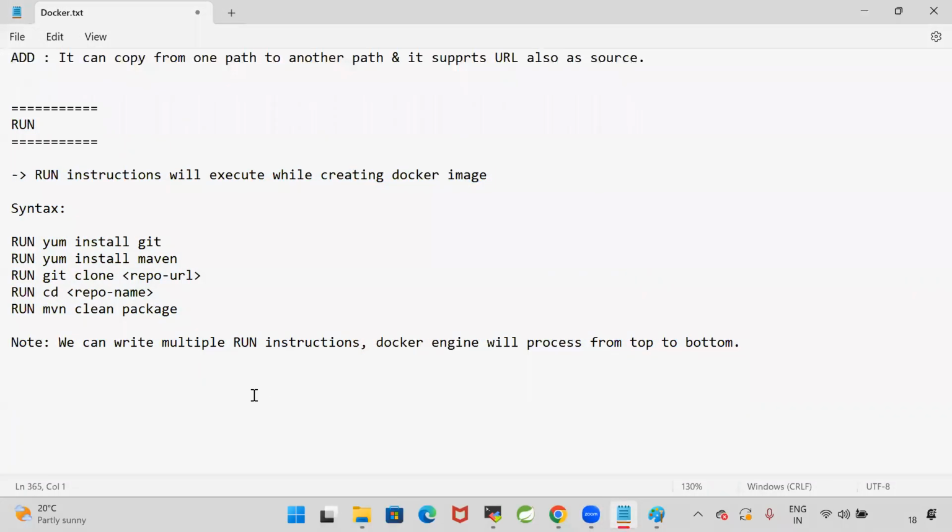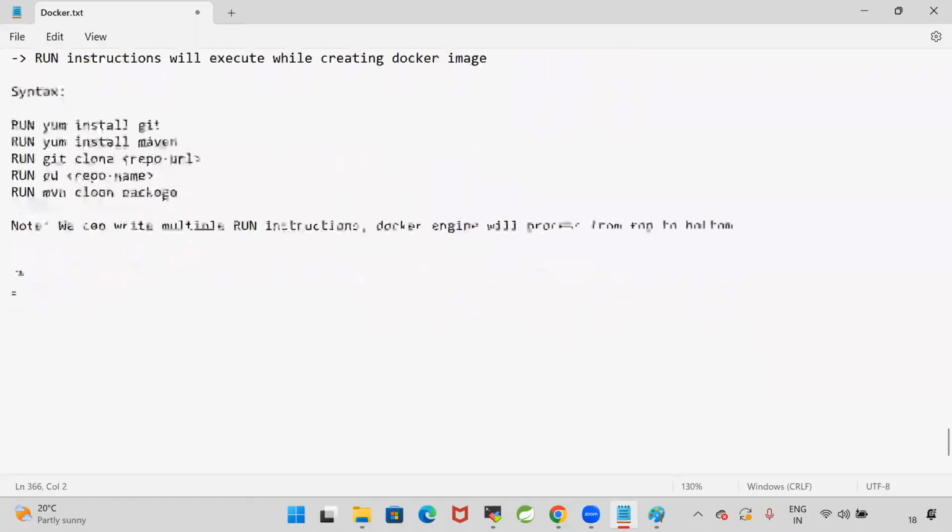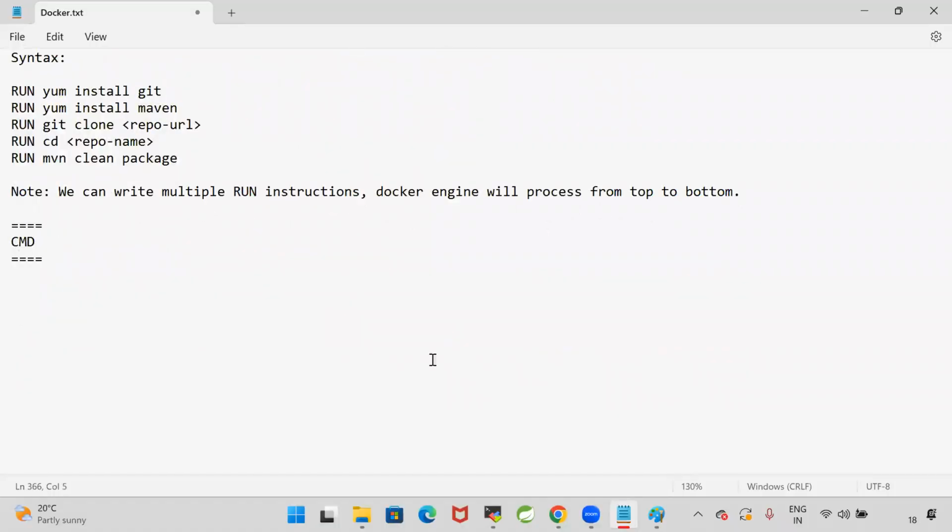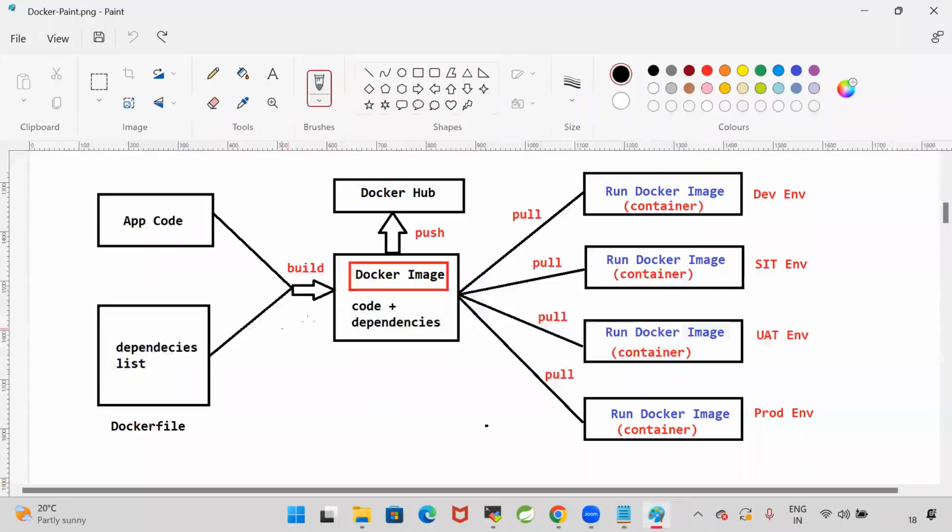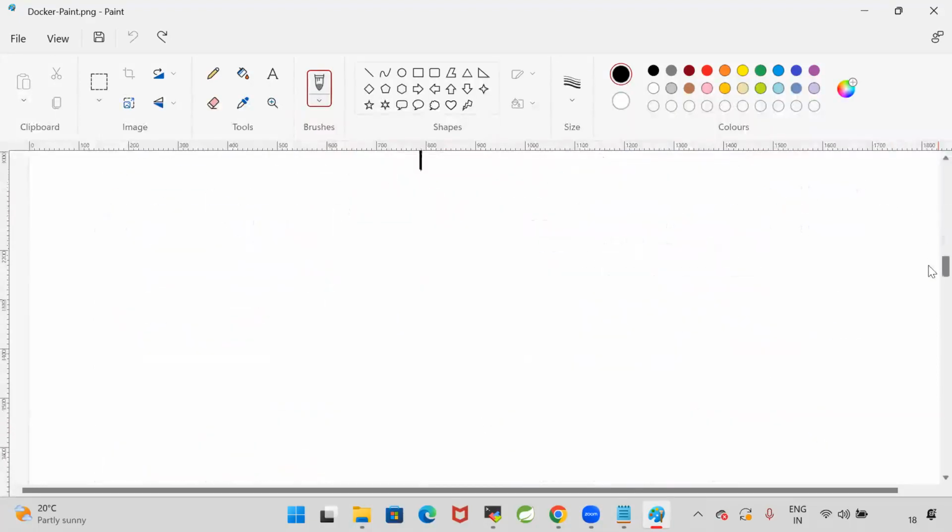Next one. There is another command called CMD. CMD instructions will execute while creating the Docker container. Run instructions will execute at this stage. CMD instructions will execute at this stage. Getting my point?